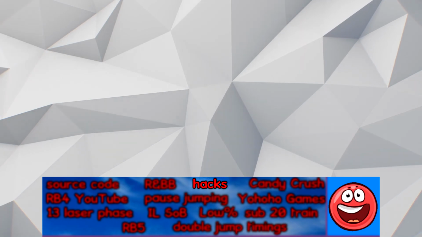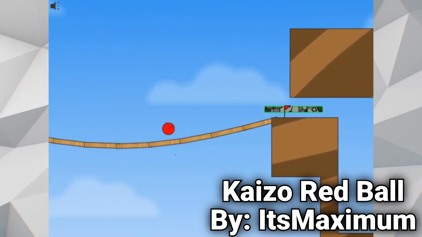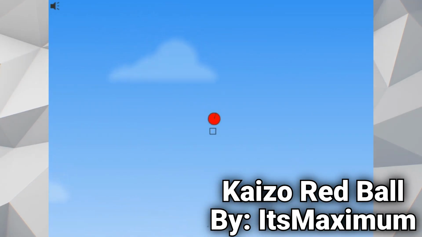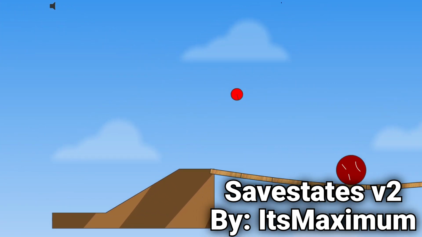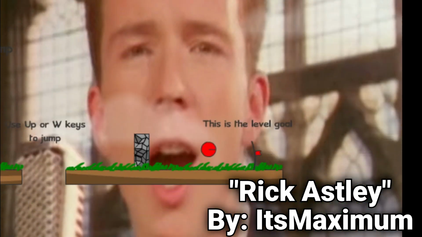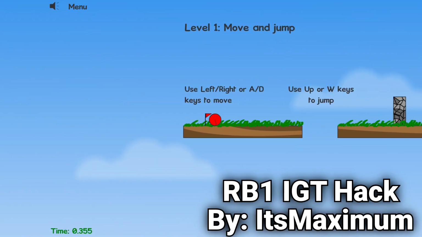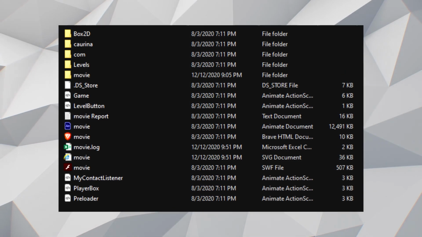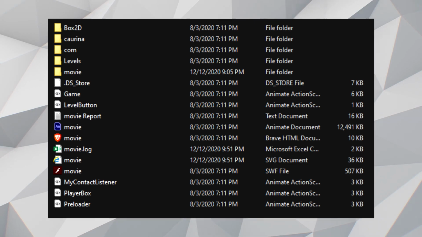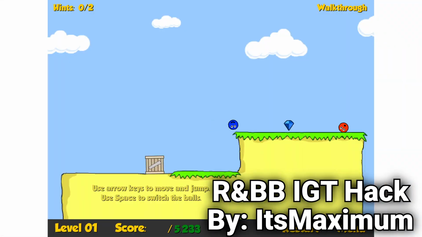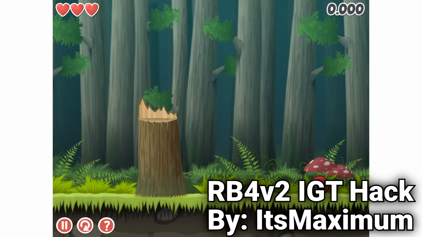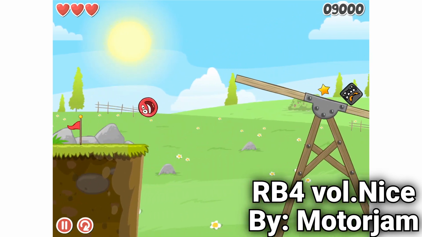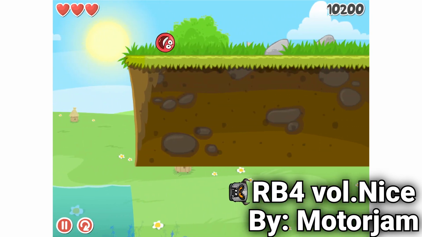Some of the hacks created using the Red Ball 1 source code include Kaizo Red Ball, a much more difficult version of the game that requires some out-of-the-box thinking in order to complete, a save state hack for practice, a Rick Astley hack that was made on April Fools, and Thick Ball. There's also an in-game timer hack for Red Ball 1 that is used for individual level runs, but this was not created with the source code since it needed to operate with all 17 levels of the game. Later on, in-game timer hacks were made for all of the other games in the series. Finally, there's also a Kaizo-style hack for Red Ball 4 Volume 1 called Red Ball 4 Volume Nice.